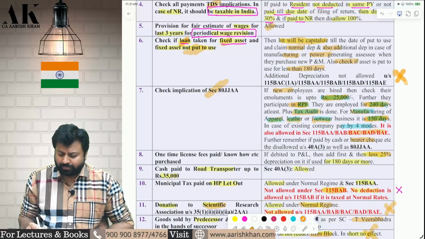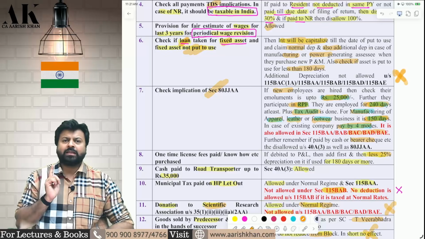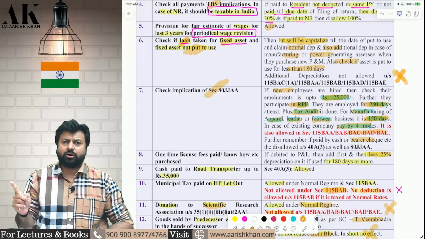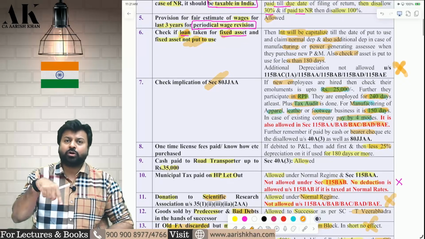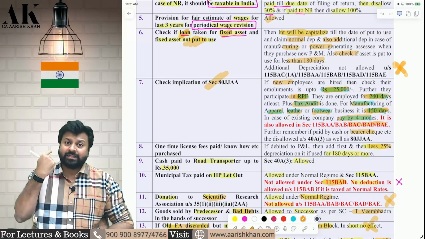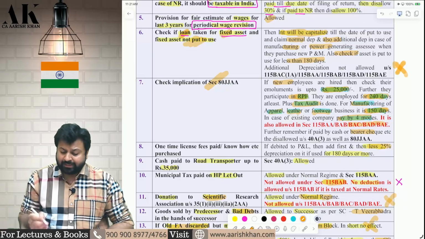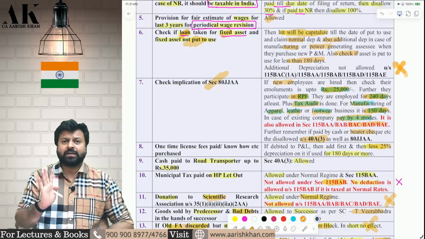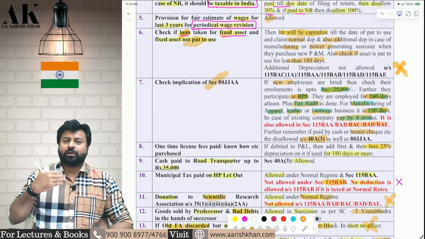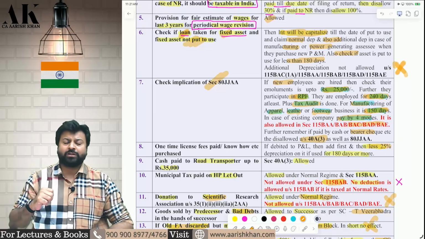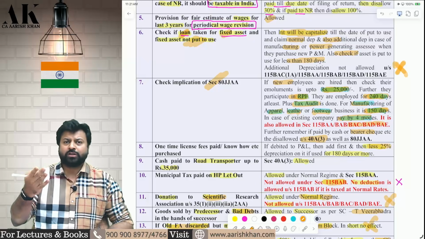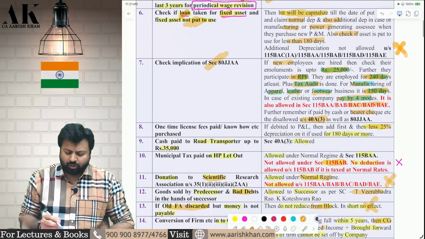One more thing, you have to make the payment by the 4 modes. If you don't make the payment by the 4 modes, then the deduction will not be allowed. Plus, if you make a payment of more than 10,000 in cash, then 80JJAA will be gone. Along with that, you also have to disallow the expenditure under 40A(3) in PGBP. Because in PGBP also, you cannot give salary of more than 10,000 in cash or any expense of more than 10,000 in cash to a person in a day. I hope it is clear to all of you.